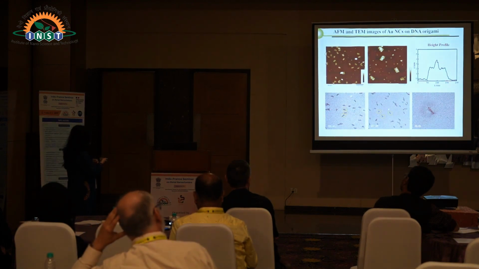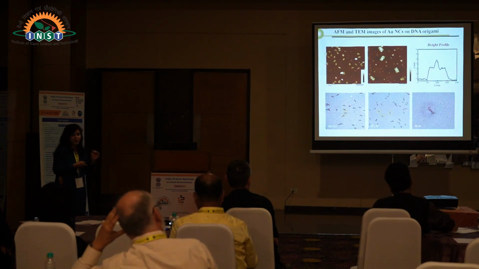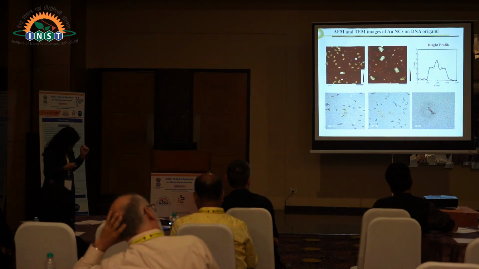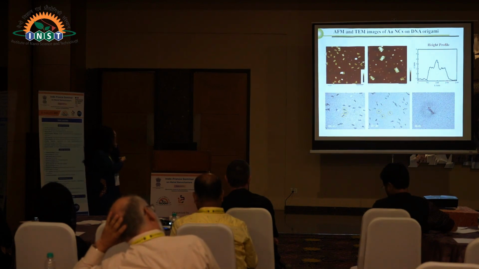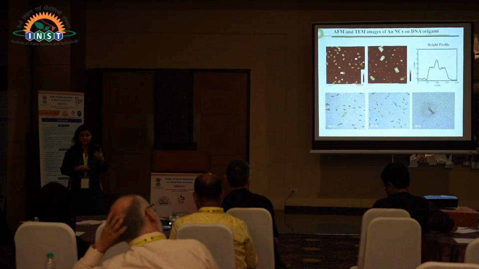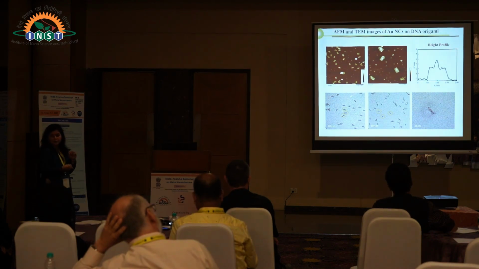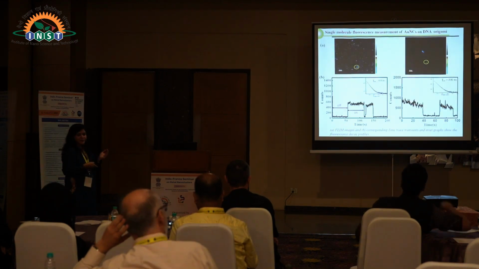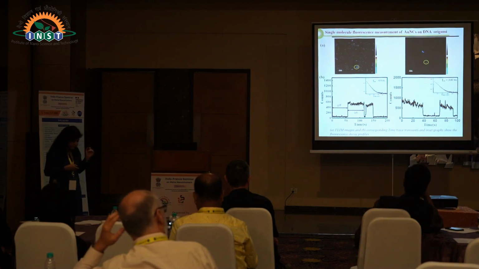These are the TEM images, and here you can see that we could not go to higher resolution, because if we use a stronger field, our DNA origami will be destroyed. Here we carried out a line EDAX, and it gave the signal of gold. So it further indicates that a gold nanostructure is present on top of the DNA origami. We will further use this structure to get high resolution and the size of the nanoclusters.